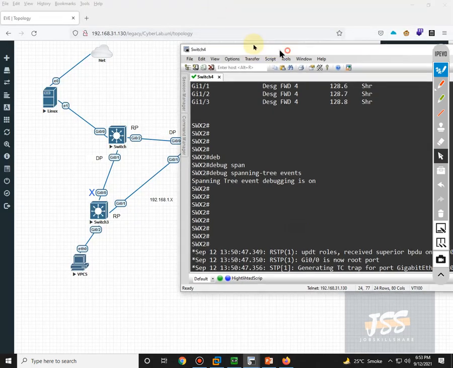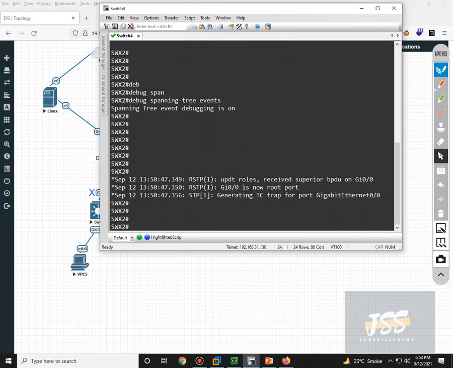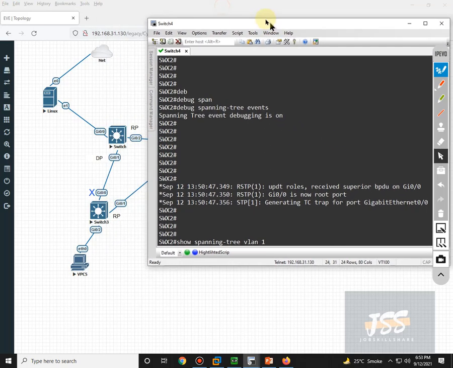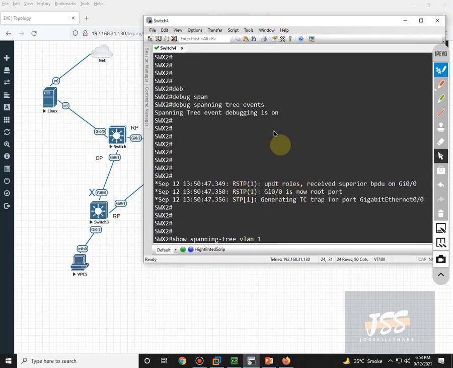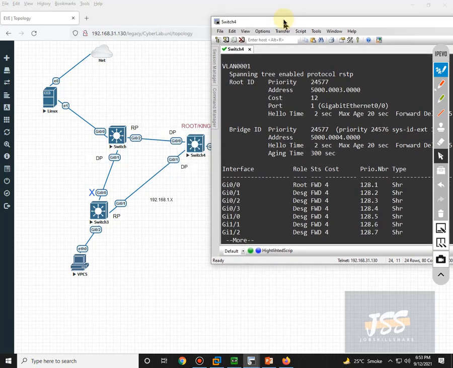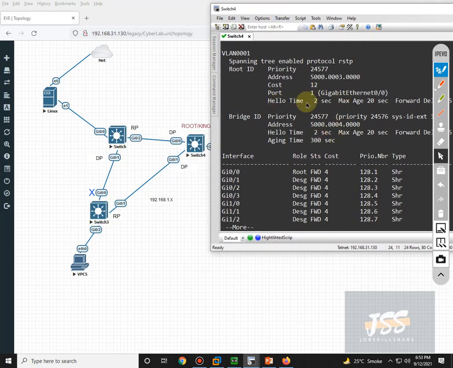For confirmation, last time we ran the same command, show spanning tree VLAN 1, to see whether this switch is the king of this topology or not. So let's try again. As you can see, it is not currently the root bridge for this topology.